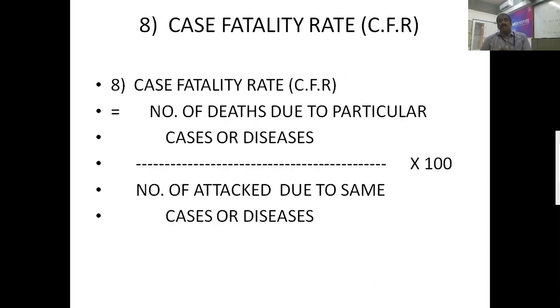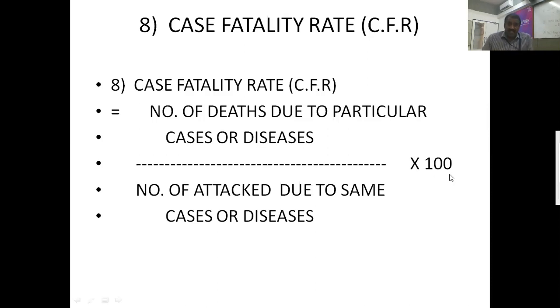The last one is the case fatality rate. What is case fatality rate? The remaining rates we multiply by 1000, but the case fatality rate we show per 100, so here we multiply by 100.